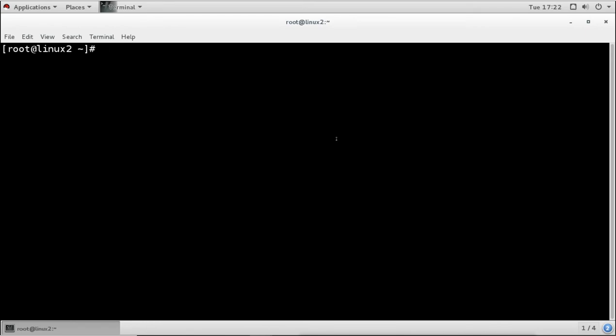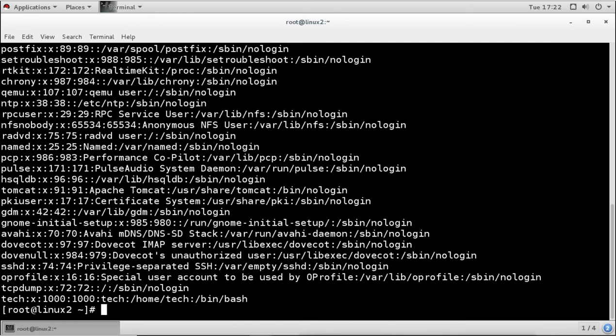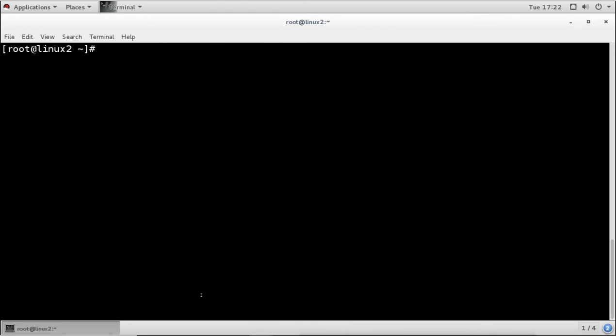Now first, in this server we don't have any user accounts created. So when you see the passwd file here, locally we don't have any account. We have only the default account which is created at installation time. This is the only account we have, and the other account is the root account.